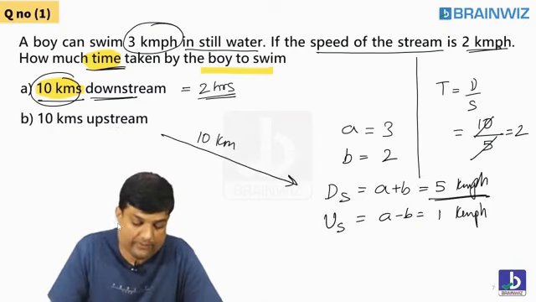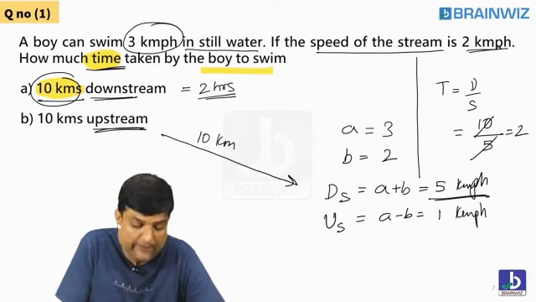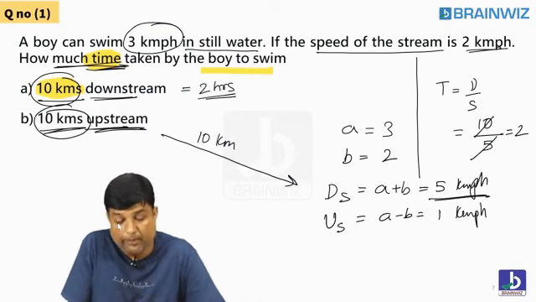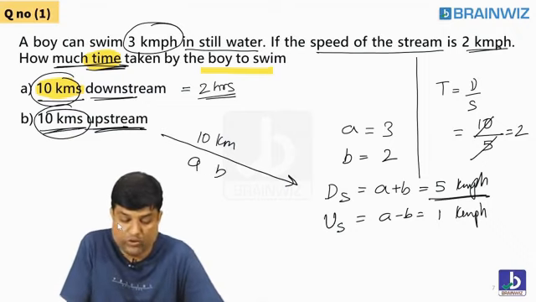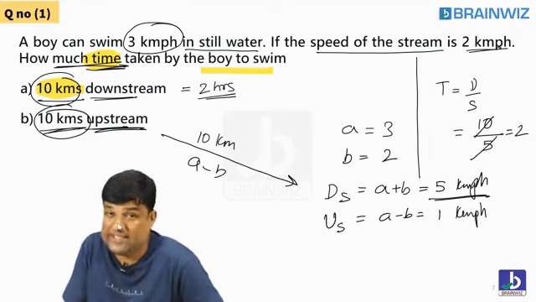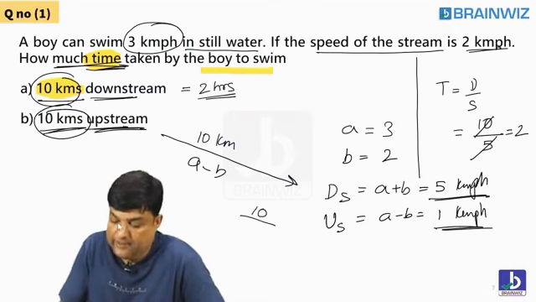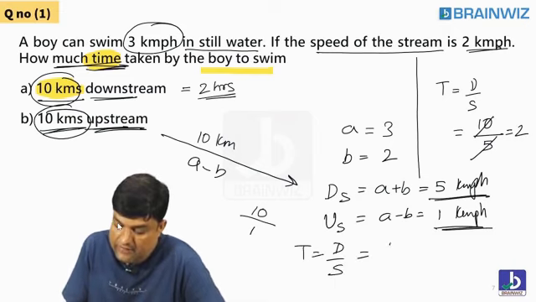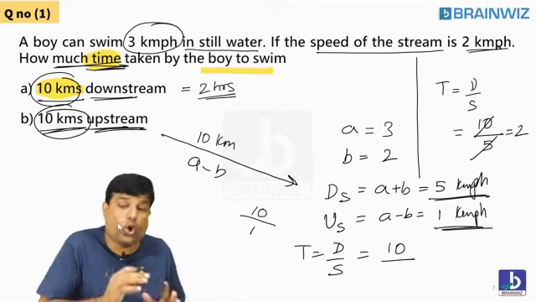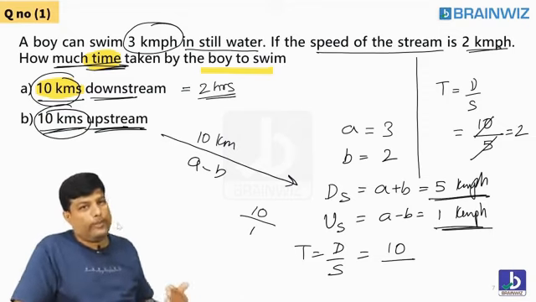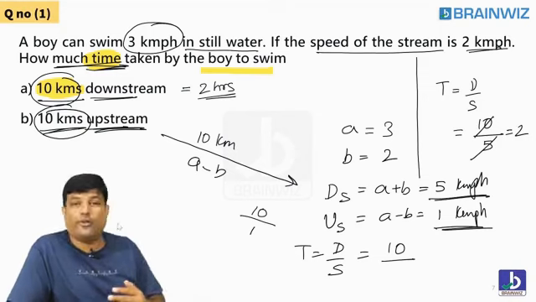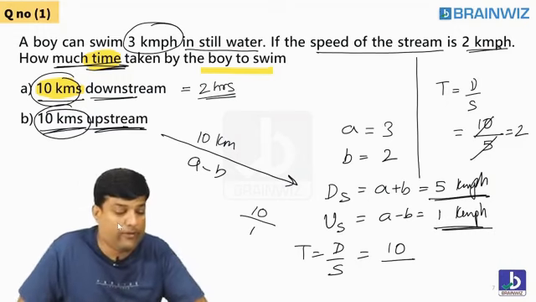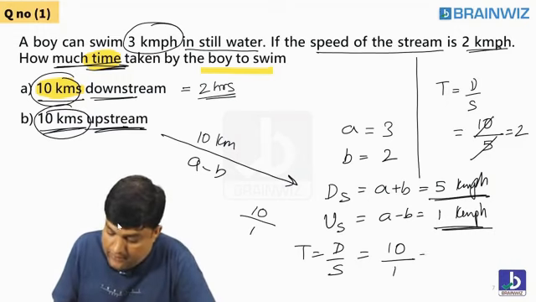That's good. Next question. The same 10 kilometers, but now you are going upstream. How much time will it take for 10 kilometers upstream? But when you go upstream, is it A plus B? No. Is it A minus B, students? A minus B. So 10 divided by A minus B, that is 1. Time is equal to distance by speed. The distance you have to travel is 10 kilometers. But this time you are going back to your home. When you came down 10 kilometers, you definitely go back 10 kilometers. But when you go back, is your speed more? No, your speed is less. Why is it less? Because the water is coming against you, you are going against the water. Following, everybody? Many people are saying 10. So this is 10 hours.